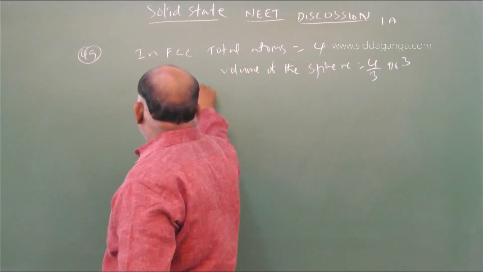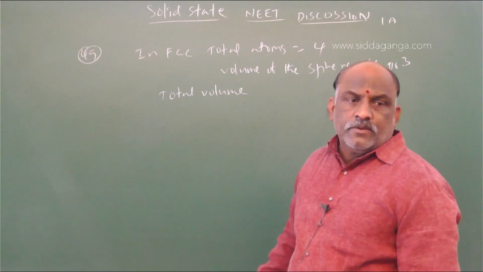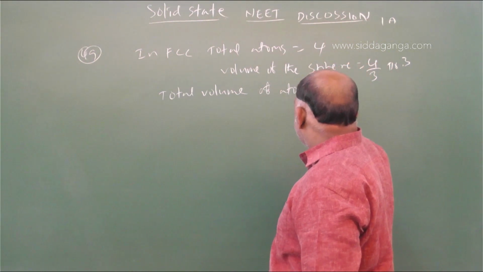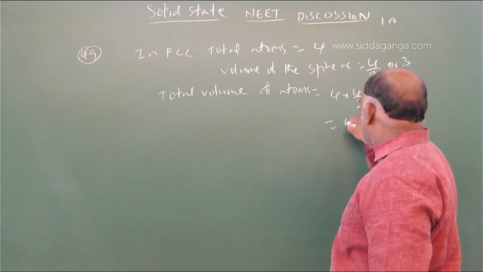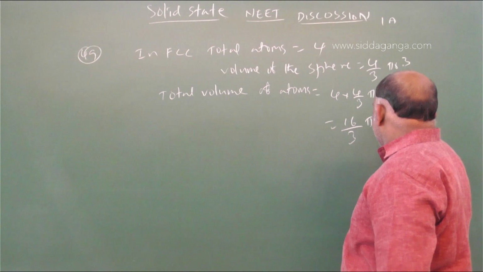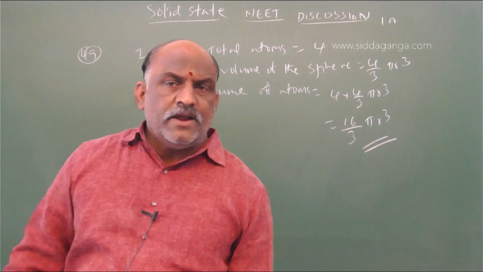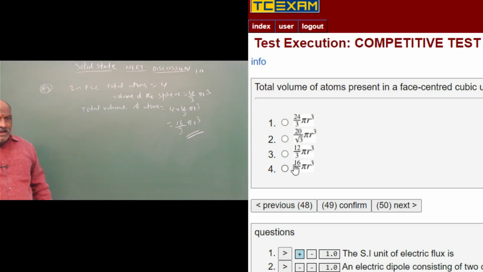So total volume of atoms is equal to 4 into 4 by 3 pi r cube, that equals 16 by 3 pi r cube. 16 by 3 pi r cube is the right answer for question number 49.